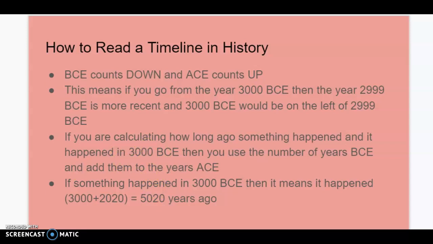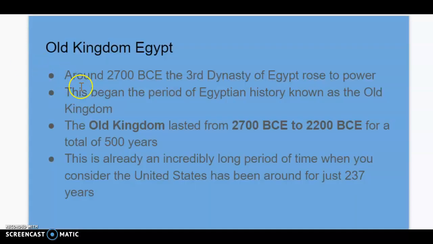So let's hop into Old Kingdom Egypt. We have a lot to cover. Around the year 2700 BCE, the third dynasty of Egypt rose to power. After King Menes unifies Egypt, the first and then second dynasty last about 200 years each, so you're 400 years into Egyptian history already, which is insane because it's so old before the Old Kingdom even starts. So this period began around 2700 BCE. It's known as the Old Kingdom, and it lasted around 500 years.